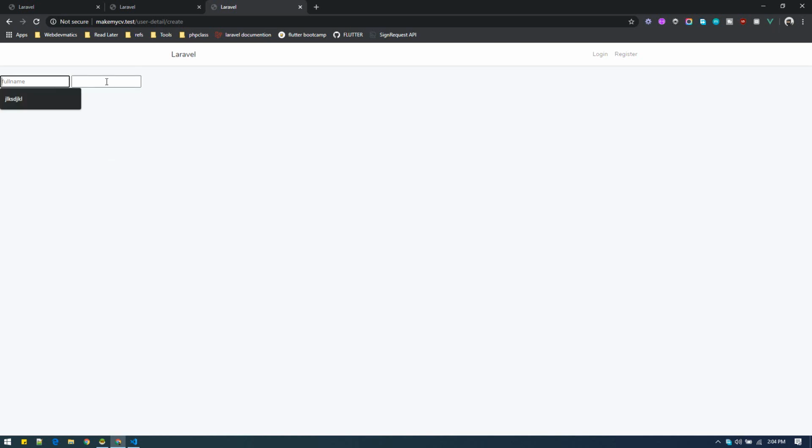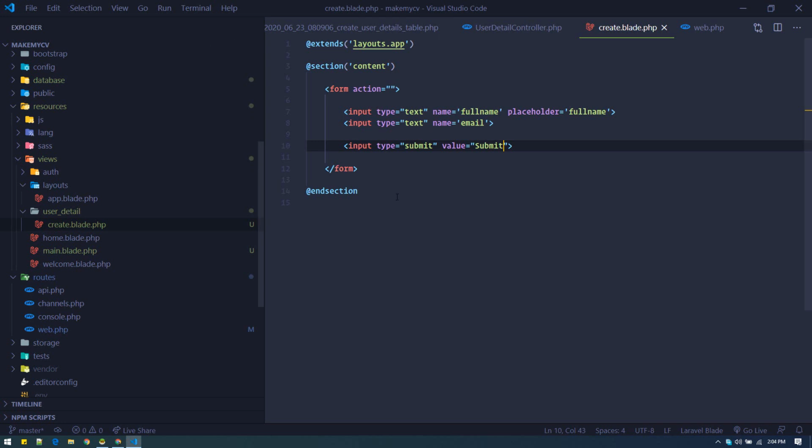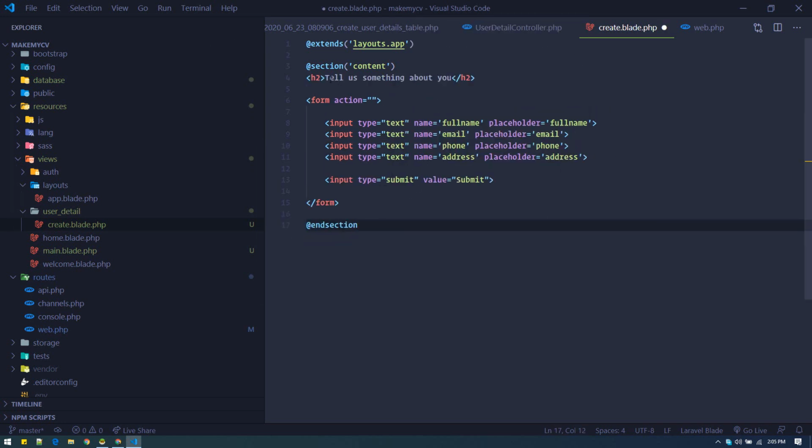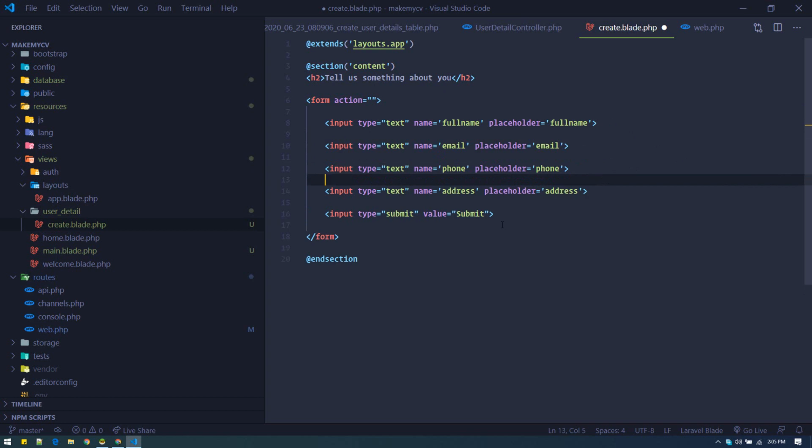So currently we have these fields, and an input of type submit. This is the kind of form we have: a heading, and a form with these input fields: full name, email, phone, address, and one submit button.